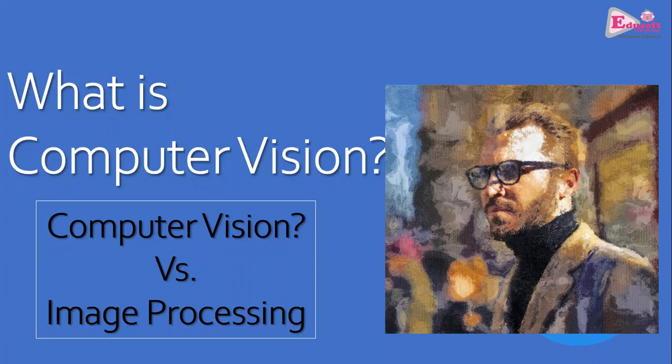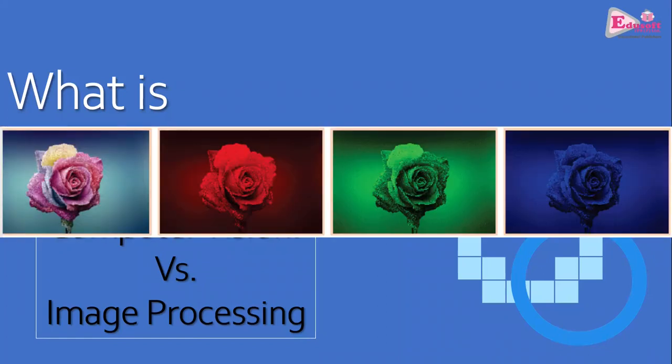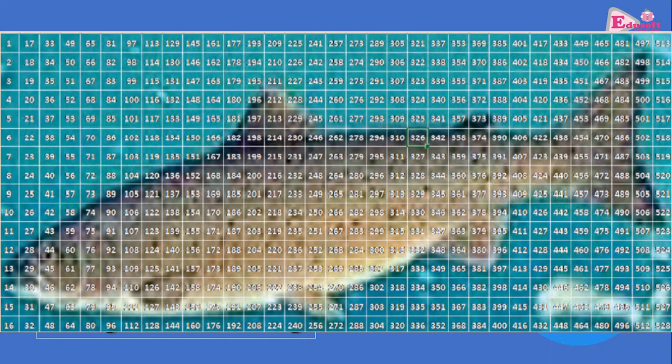But in computer vision, the purpose is completely different. Here the input to the system is an image, or could be more than one image, but the output is usually not an image. The output is data which describes that image. So we are still dealing with data, but the data is in the form of an image.